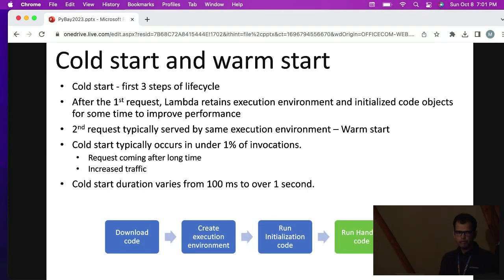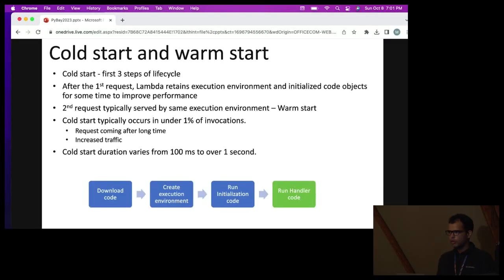So there is a concept of cold start and warm start. The first three steps of this lifecycle, which are downloading the code, creating the execution environment, and running the initialization code, this is cold start. This cold start typically happens in the first request. After the first request, Lambda retains this execution environment and initialized code objects for some time to improve performance. So from the second request, the same execution environment is used. This process of reusing the same execution environment is called warm start.